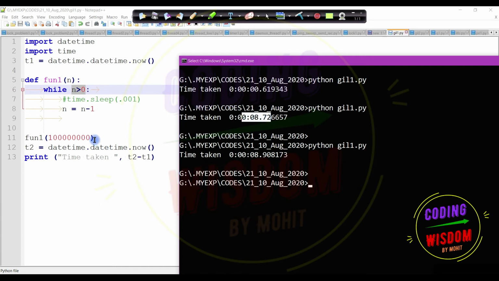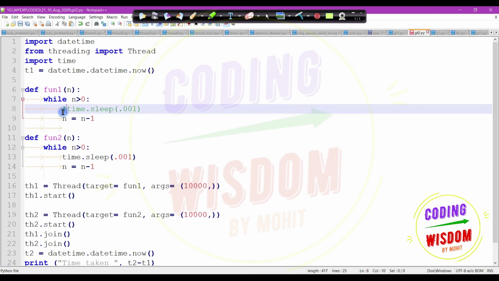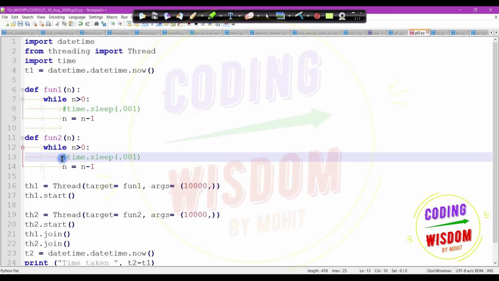This may depend upon your operating system, the current load of the system, the processors, and RAM speed. So don't match with my result; if you write this code, you may get a different result. So it's like 8.9 seconds for the CPU-bound task.